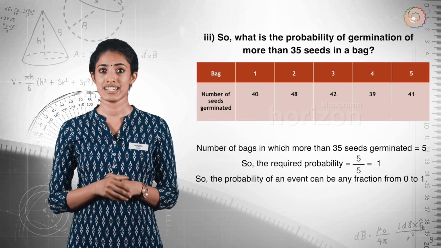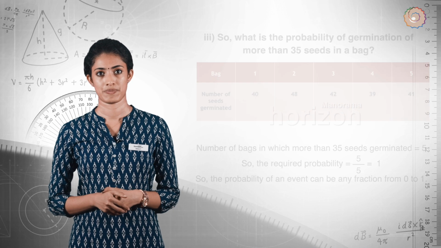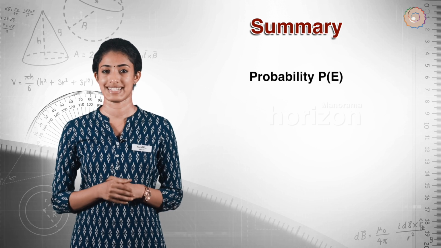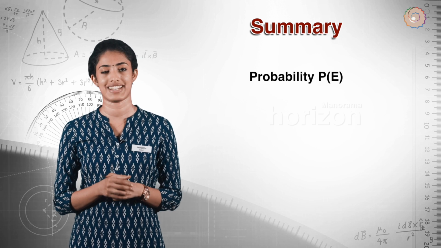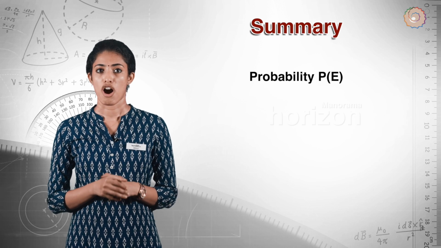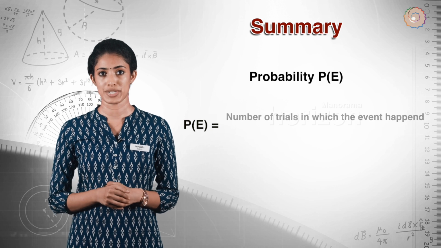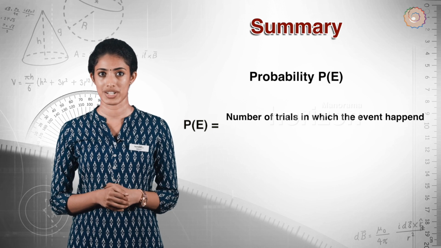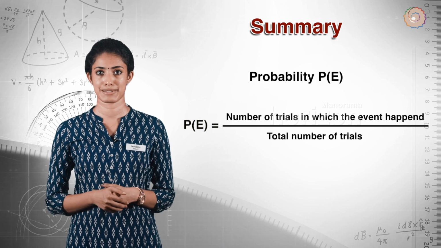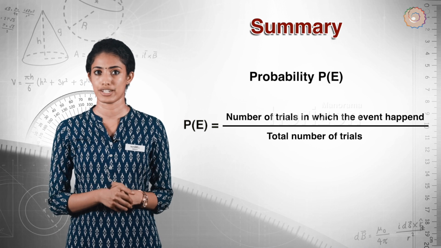Therefore, the probability of an event can be any fraction from 0 to 1. Let's summarize. An event for an experiment is the collection of some outcomes of an experiment. The empirical probability P of E of an event E is given by probability of E is equal to number of trials in which E has happened divided by the total number of trials. The probability of an event lies between 0 and 1.